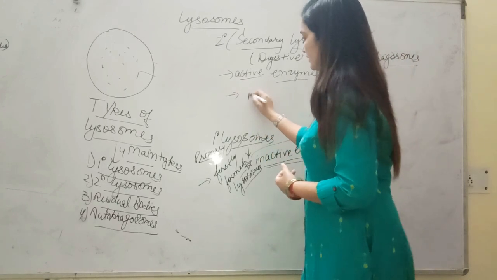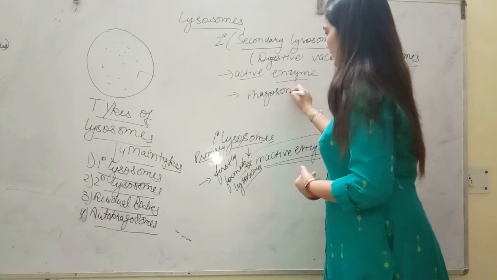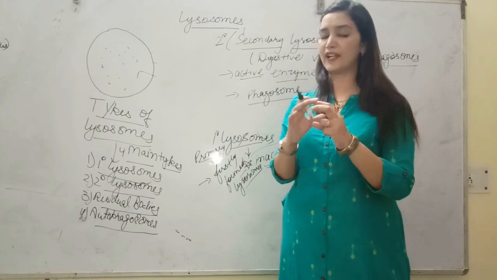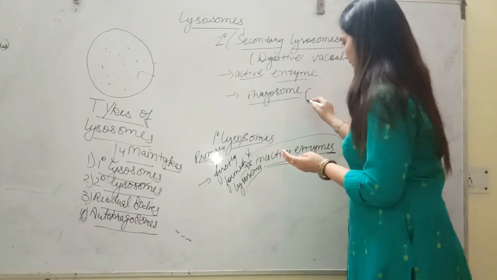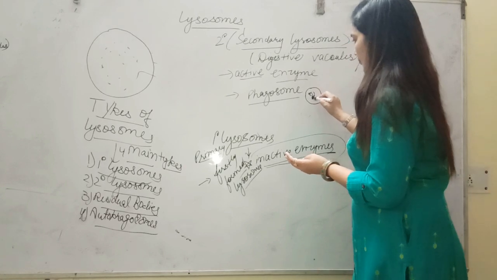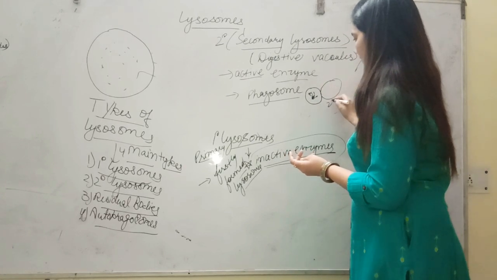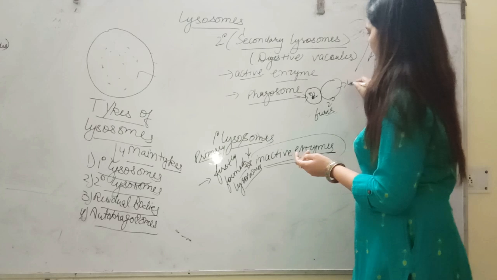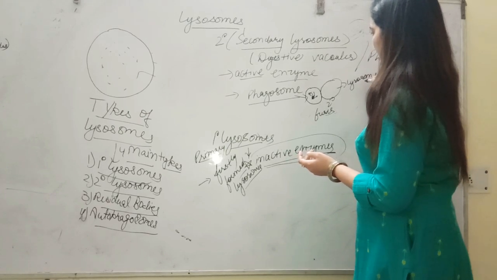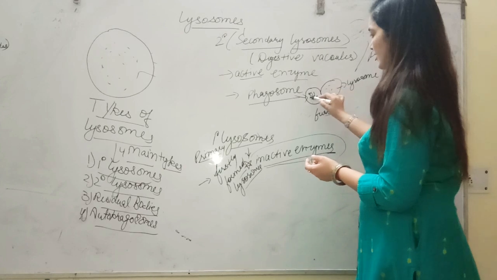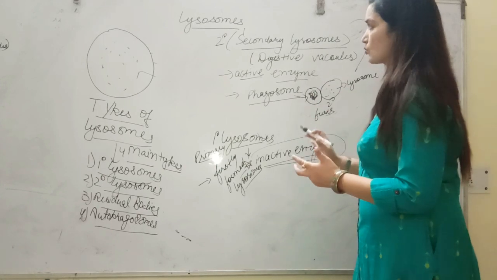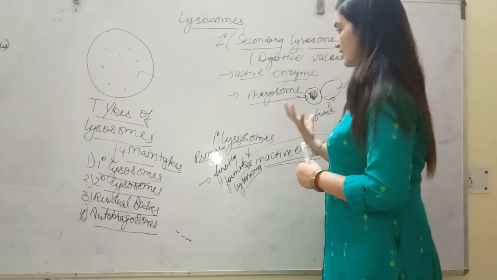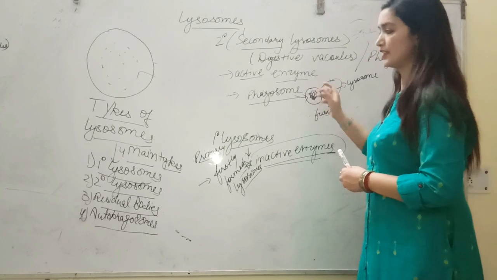Whenever a phagosome, students, what is a phagosome? A phagosome is a structure formed by engulfing any solid food particle inside it. Suppose this is a phagosome that has a food particle inside, and when it fuses with a secondary lysosome, this is the phagosome, this is the lysosome. When they fuse together, the hydrolytic enzymes help in digestion of this food particle. That's why these secondary lysosomes are also regarded as digestive in function. So they can digest whatever substance is present in the phagosome.